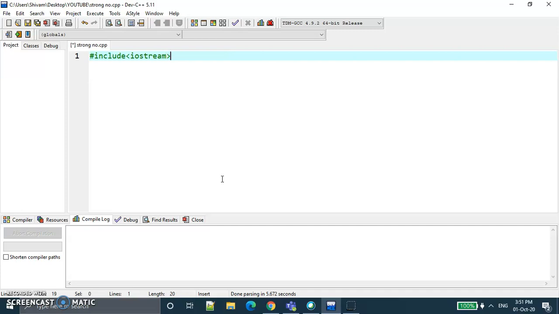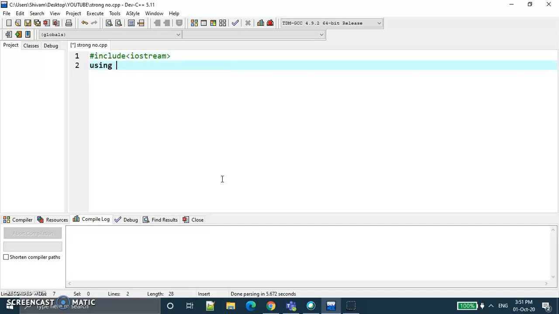After that we use using namespace std. It means that if you find something that is not declared in the current scope, go and check std.